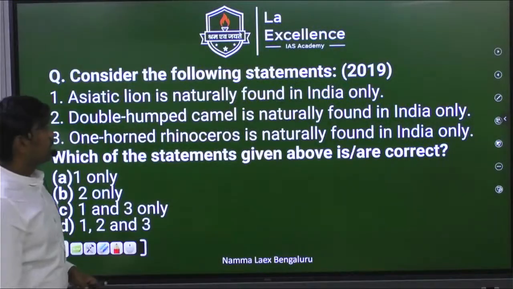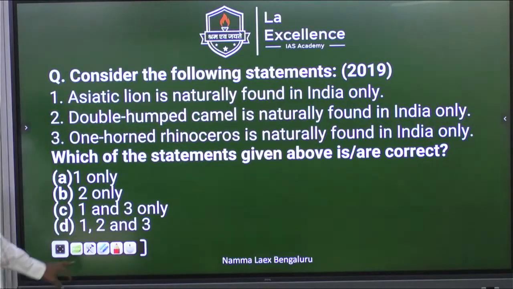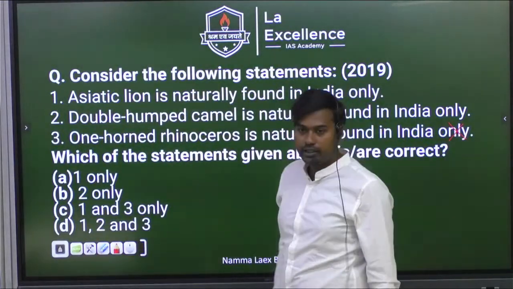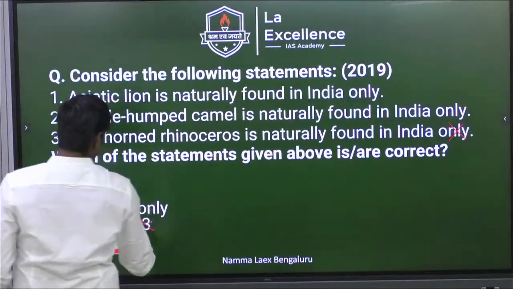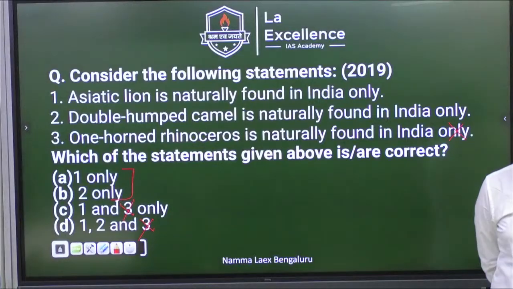Although you cannot answer this question just by that, at least you can eliminate options and get the answer. You have to use common sense. See this question and try to answer it. One-horned rhinoceros is naturally found in India only. But I said it's found in other countries also, such as Nepal. Now you can eliminate 3. So 3 is wrong, and the answer has to lie between the other 2.